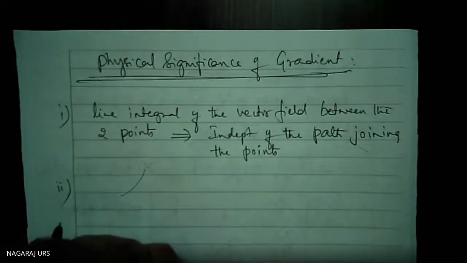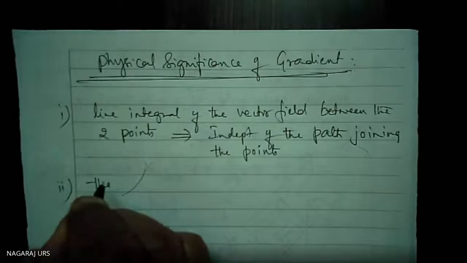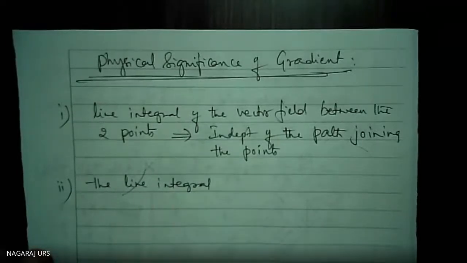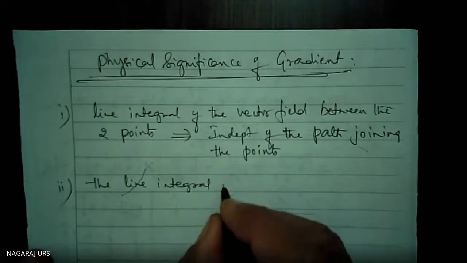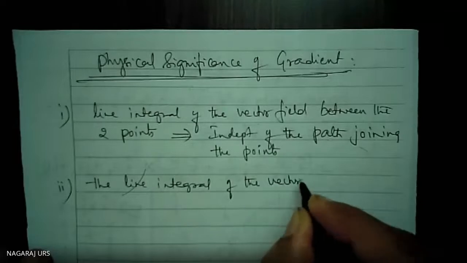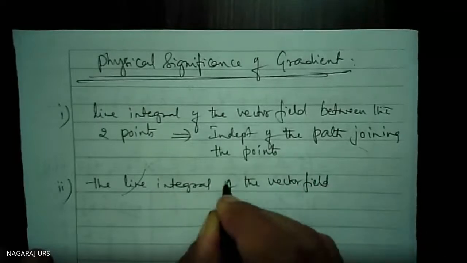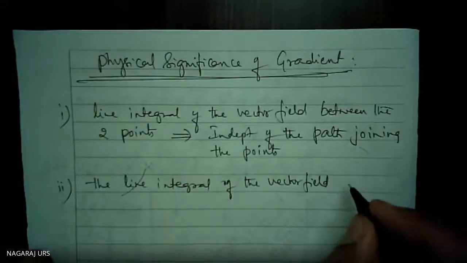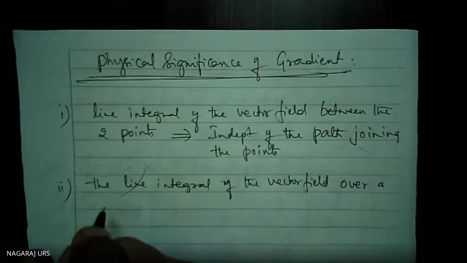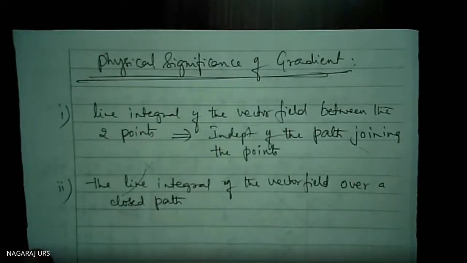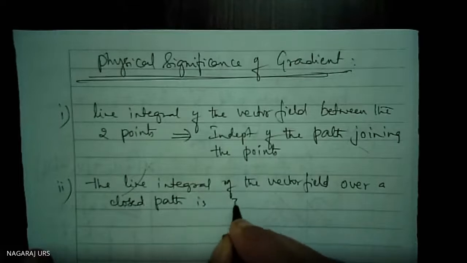Then point number 2, the line integral of the vector field over a closed path is 0.